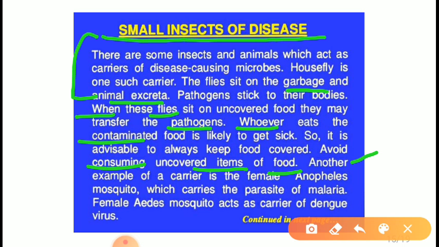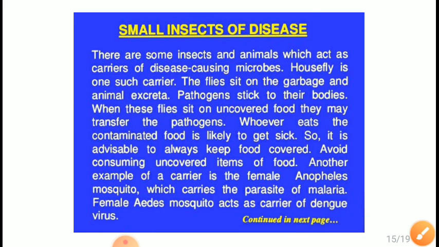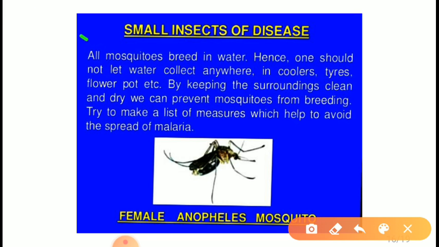Another example of a carrier is the female Anopheles mosquito, which is a carrier of malaria fever, and the female Aedes mosquito acts as a carrier of dengue virus. Dengue fever is caused by this virus. All mosquitoes breed in water, as you know very well. Hence, one should not let water collect anywhere in coolers, tires, flower pots, etc. By keeping the surroundings clean and dry, we can prevent mosquitoes from breeding. Try to make a list of measures which help to avoid the spread of malaria.